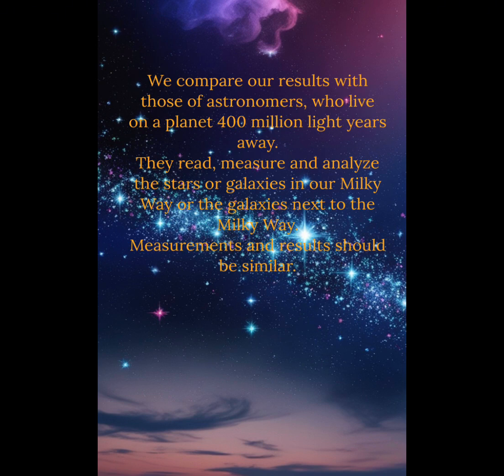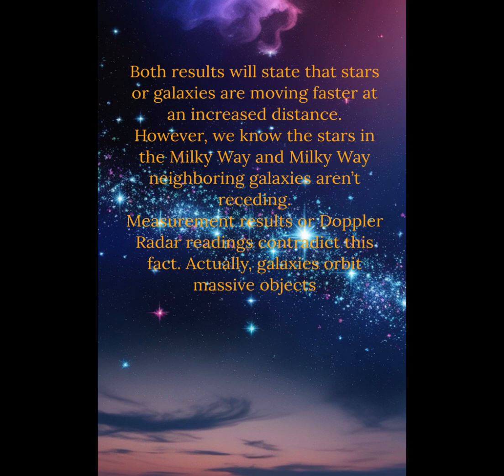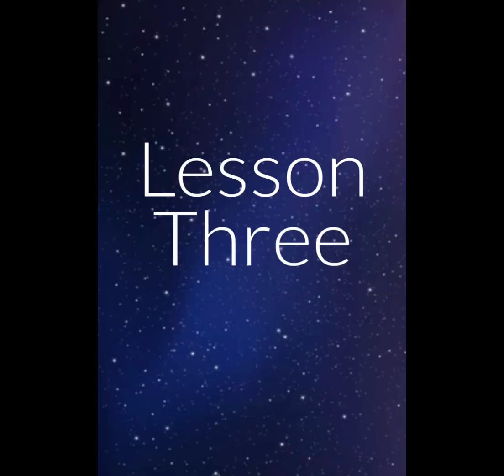They read, measure, and analyze the stars or galaxies in our Milky Way, or the galaxies next to the Milky Way, and measurements and results should be similar. Both results will state that stars or galaxies are moving faster at an increased distance. However, we know the stars in the Milky Way and Milky Way neighboring galaxies aren't receding. Measurement results or Doppler radar readings contradict this fact. Actually, galaxies orbit massive objects.